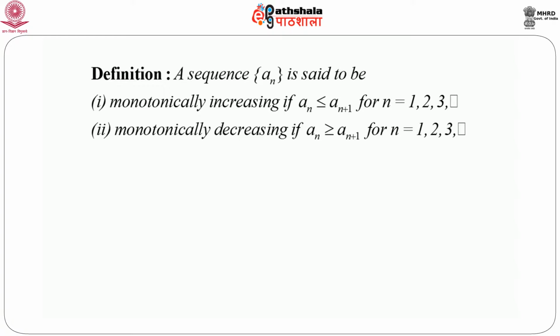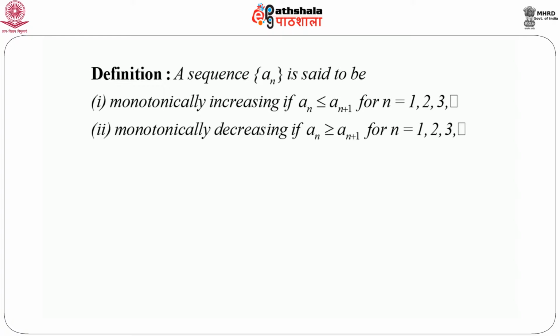So if we write this clearly, we get a1 less than or equal to a2 less than or equal to a3 and so on, and this will continue. That means each number is either greater than or equal to the previous number. So it is continuously increasing, and we call this sequence monotonically increasing.